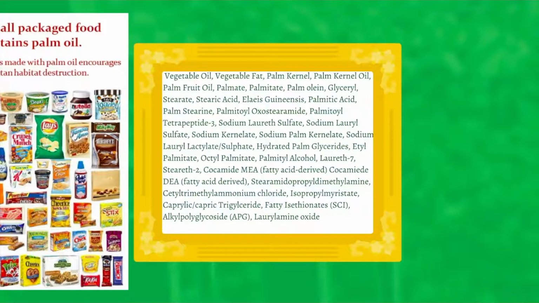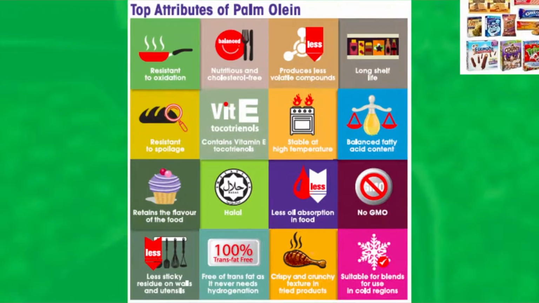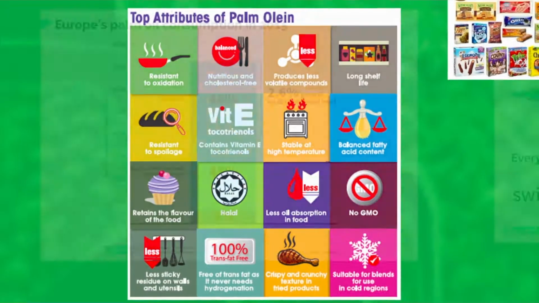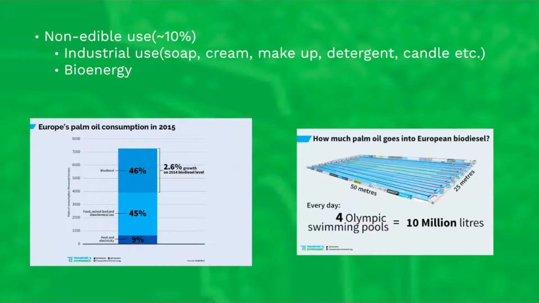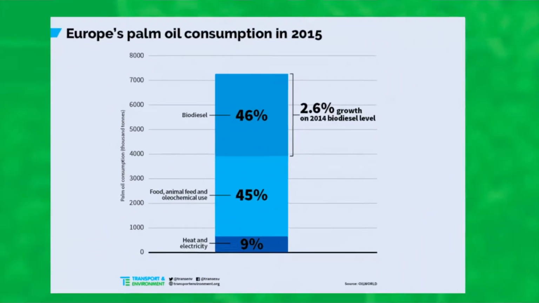There are many oil palm ingredients in products, but the ultimate reason for the demand is the benefits of palm oil. Palm oil has high nutrition value, such as being a rich source of antioxidants like carotenoids. It is also cholesterol-free. There are still countless benefits. For manufacturers, not only do these properties reduce production costs, but they can also be used as labels to attract consumers. And the remaining 10% of palm oil is for industrial use such as soap, cosmetics, and washing detergents.